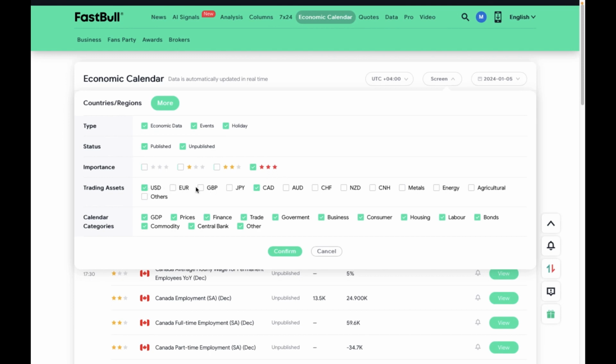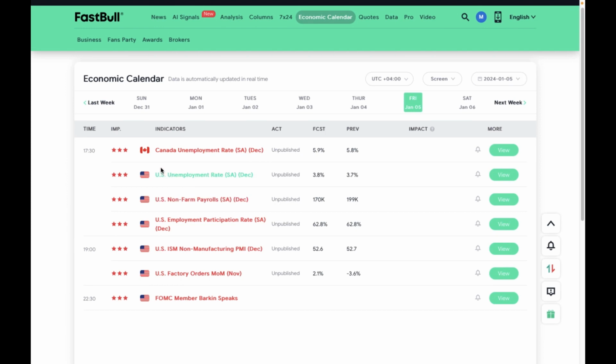And also the trading asset, you can select any currency or any metal that you want to focus on. Today we just want to focus on USD and the Canadian dollar, which is why I have these two ticked right here. We will confirm. You can see the platform has highlighted the high impact news for the Canadian dollar and also the US dollar.